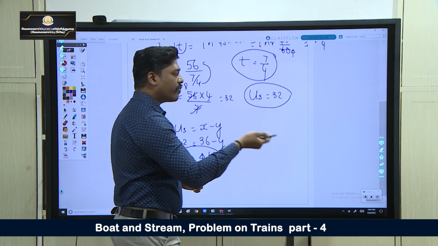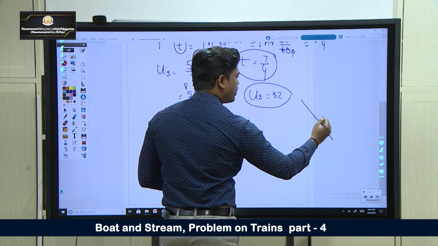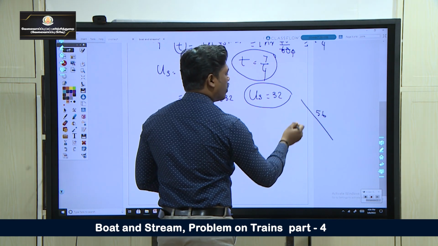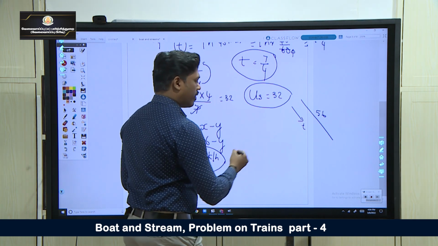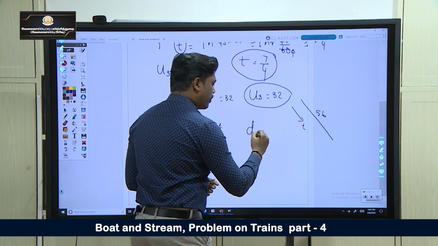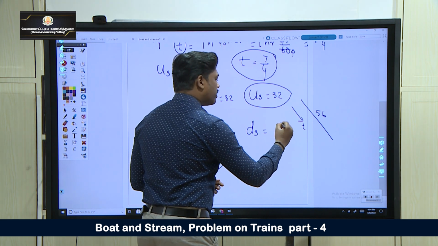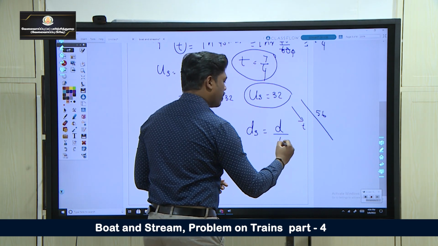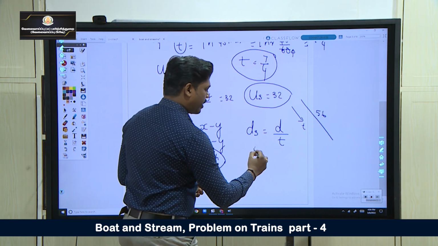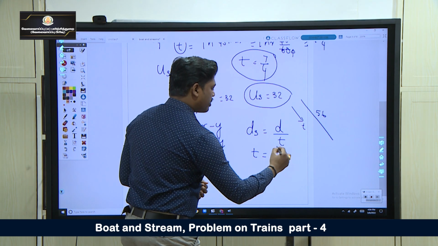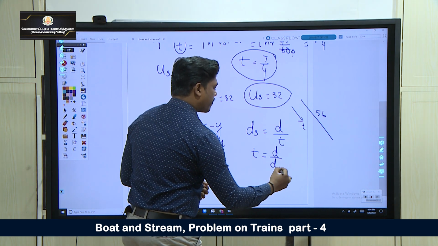Now what we are asked to find out: the distance is 56, and while coming down, what is the time taken? Downstream speed is equal to distance by time. We are asked to find the time, so time is equal to distance by downstream speed.